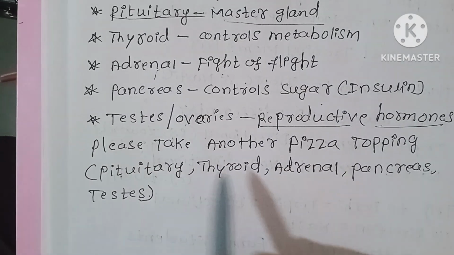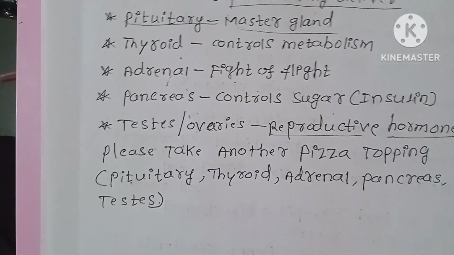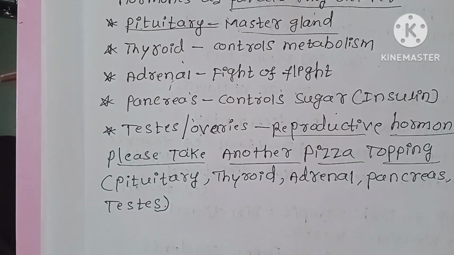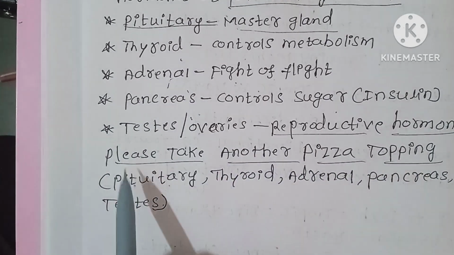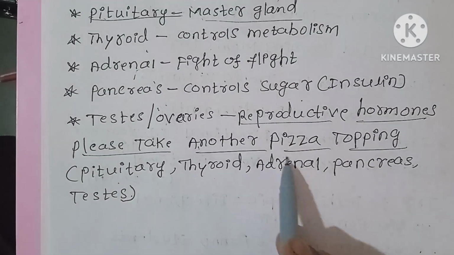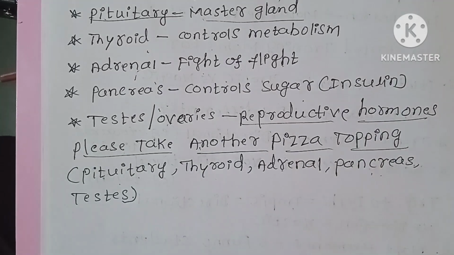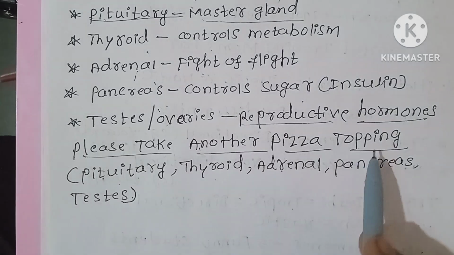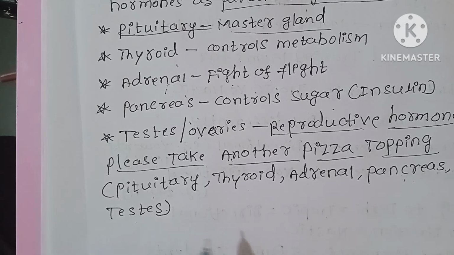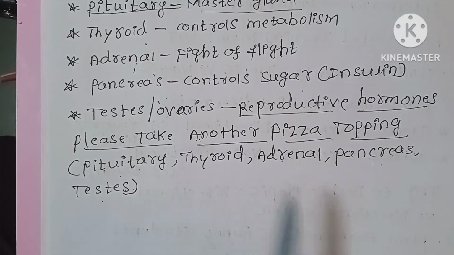You have to remember all this: pituitary, thyroid, adrenal, pancreas, and testes or ovaries. How to remember all this? Please take another pizza topping. P means pituitary, T means thyroid, A means adrenal, P means pancreas, T means topping, testes.